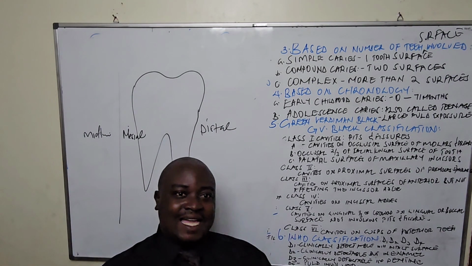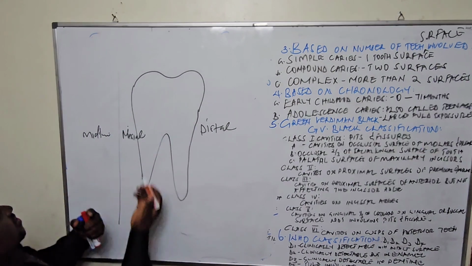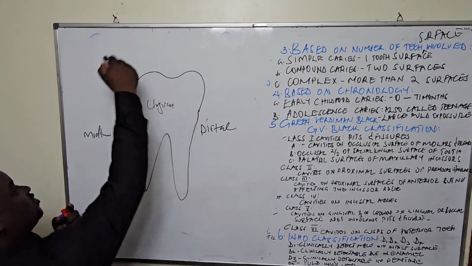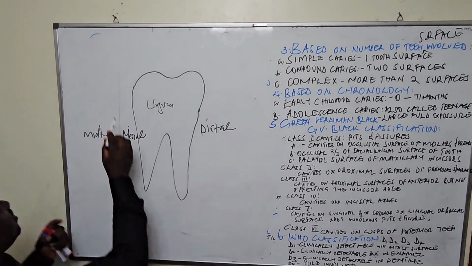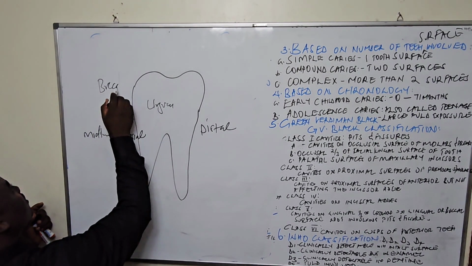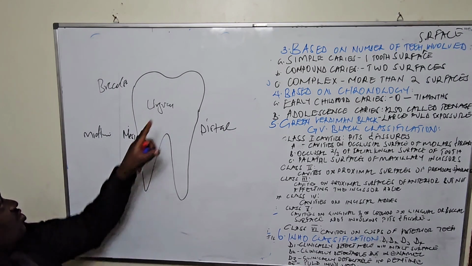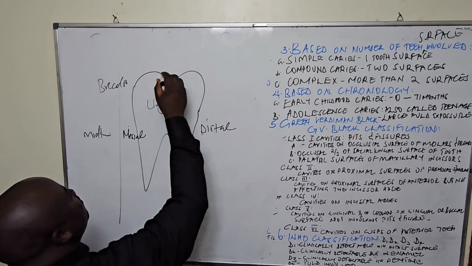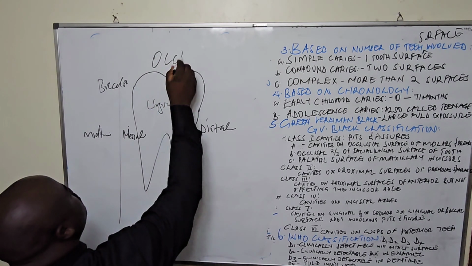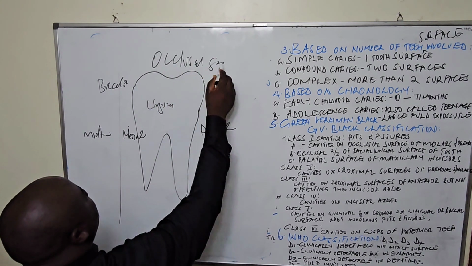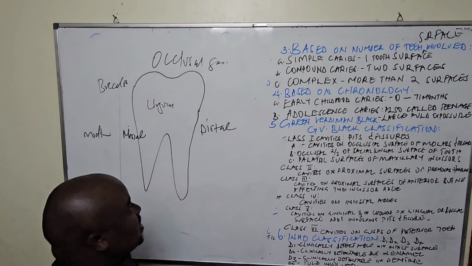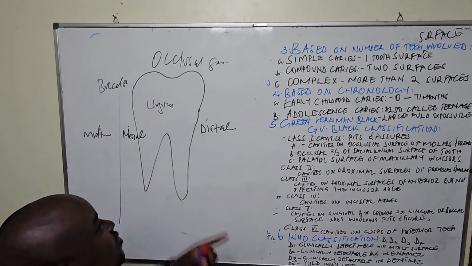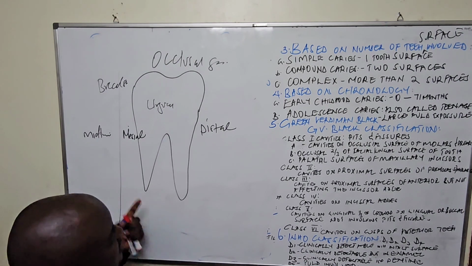Toward the tongue is the lingual surface, toward the cheek is the buccal surface, and toward where we bite and grind food is the occlusal surface. If they are upper teeth, we can have the palatal surface instead of the lingual surface. So all those are surfaces.